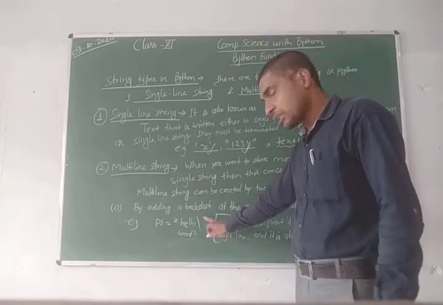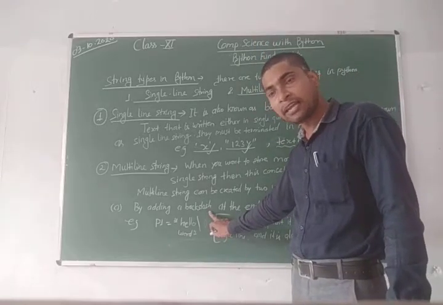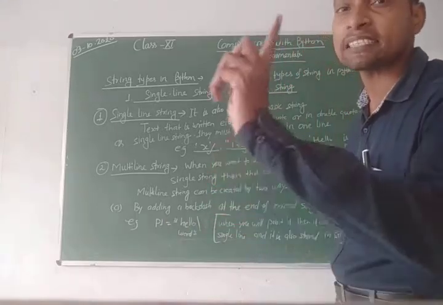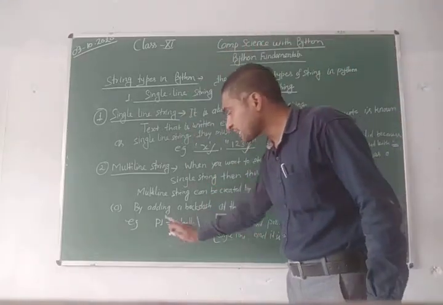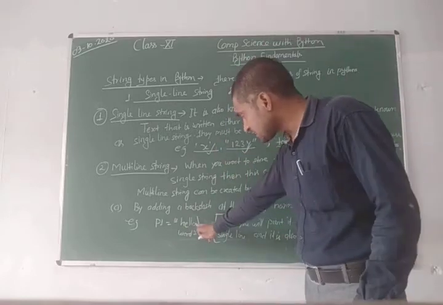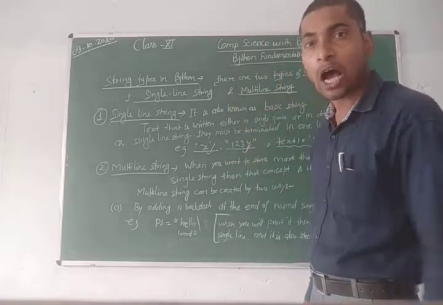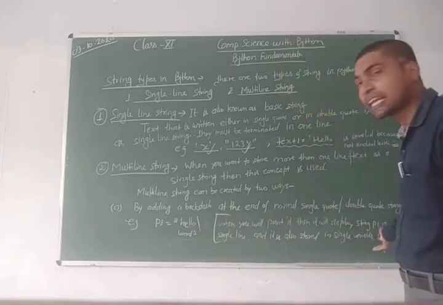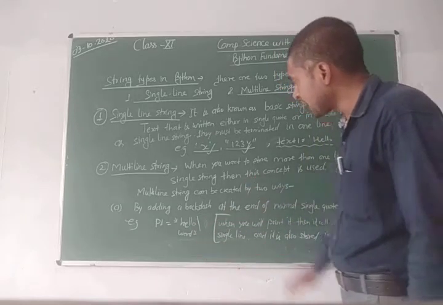It is valid, but when you print the value of P1, it will be displayed in a single line. Here you are representing the string hello world in two lines, however it is printed in a single line when you run it. This is the multi-line string.